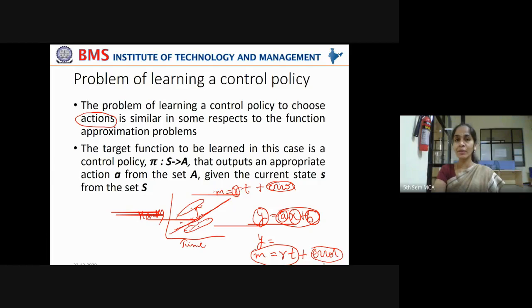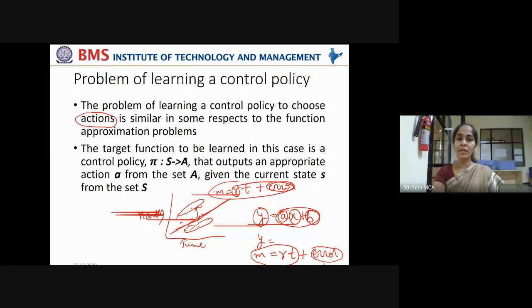Now, what is my linear equation here? M equal to RT plus error. Got it? That is how I try to do function approximation. Function approximation means I'm fitting this function in order to explain the behavior of the data given to me, the training examples. That is called function approximation, an estimation, not a deterministic value. I'm not trying to determine it with 100% confidence. I'm always taking a chance that some error will be associated with it. That is why it is called function approximation.